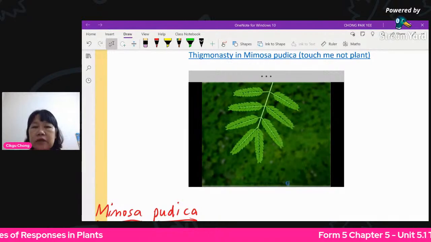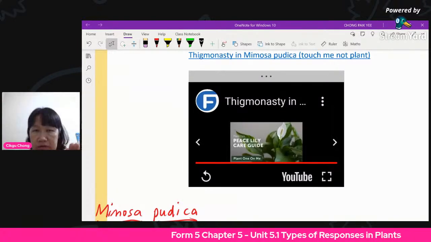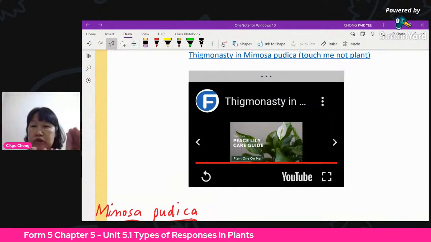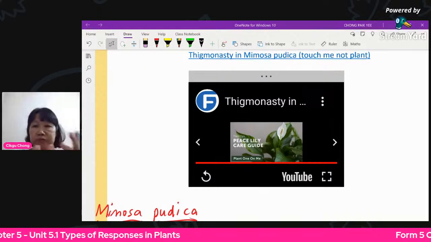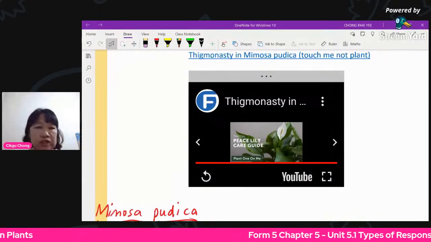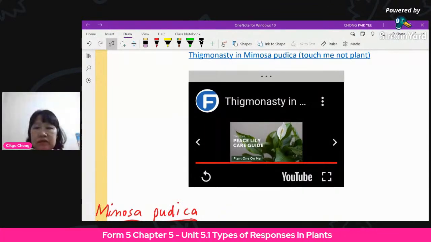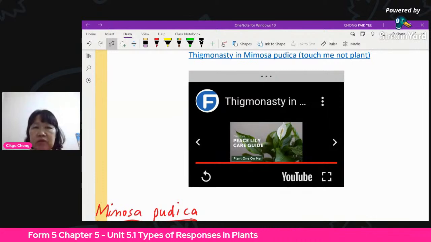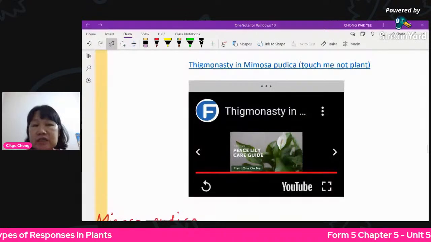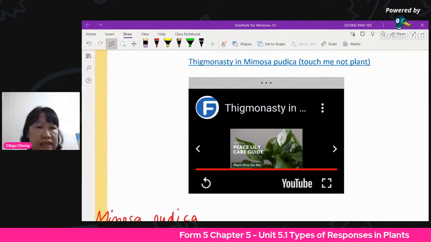So after it closes up, later on the water will go back into the cells of that pulvinus, and then it becomes turgid. It becomes firm, so it opens back again. That is the mechanism behind the closing of the leaves, thigmonasty, for Mimosa pudica. You don't need to explain that. It's not in the syllabus. We will not ask you that, but you just need to know that this is an example of thigmonasty.